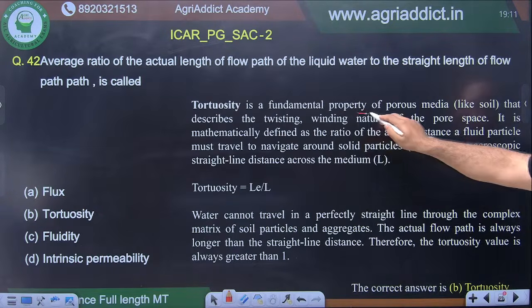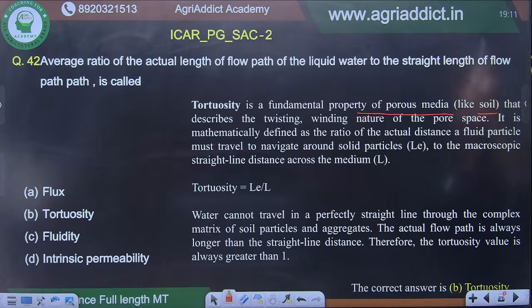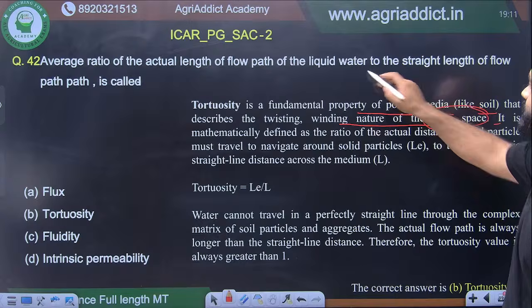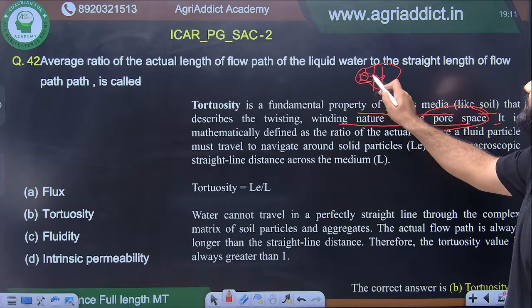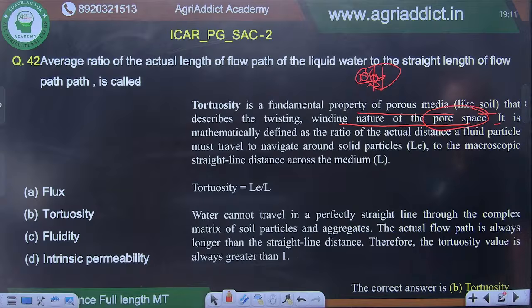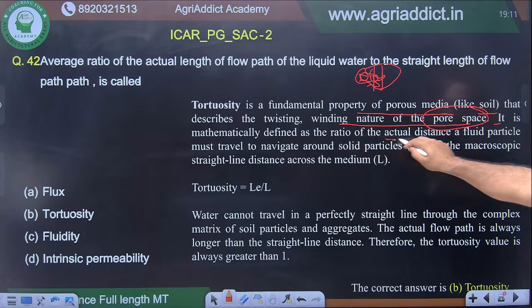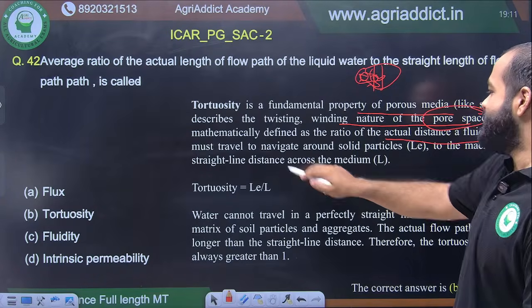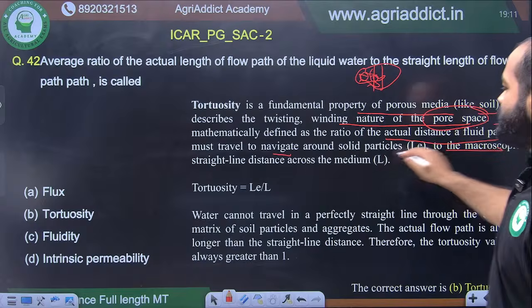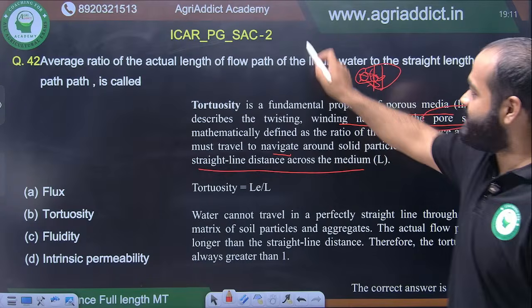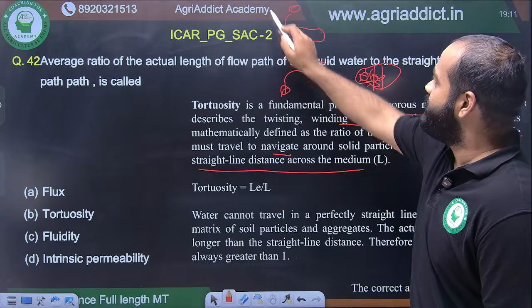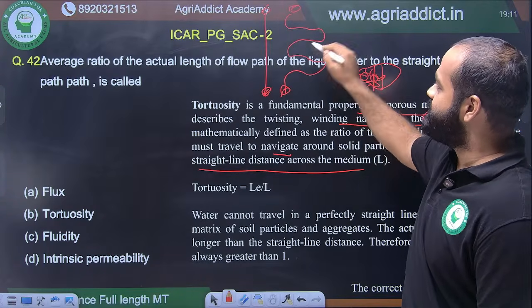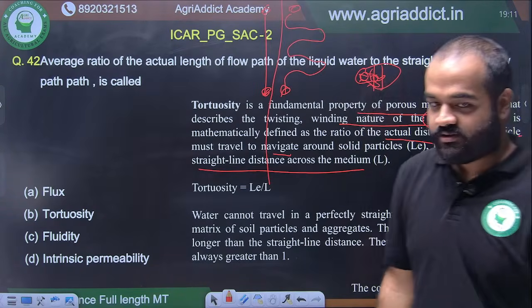It is a fundamental property of all porous media, like soil, that describes the twisting, winding nature of the pore space. The pore space in the soil is not straight, it is twisting, because as the aggregate formed, the pore formed accordingly, right? It is mathematically defined as the ratio of the actual distance a fluid particle must travel to the macroscopic straight line distance. That is, it travels like this from this point to this point, and the straight line distance between these two points, the ratio of the two is tortuosity, right?